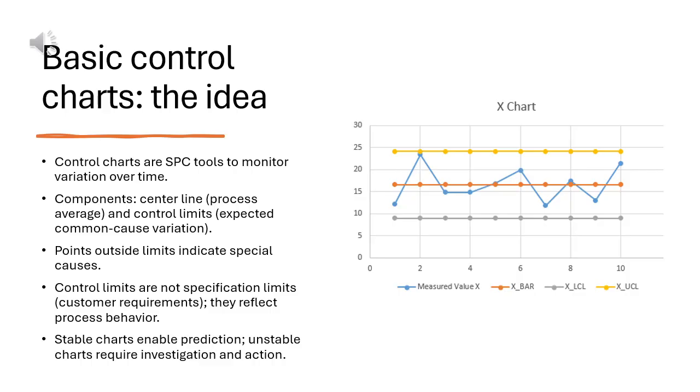Control limits are not specification limits. Specification limits reflect customer needs. Control limits reflect process behavior. When the chart is stable, you can predict future performance. When it is unstable, investigate and act.